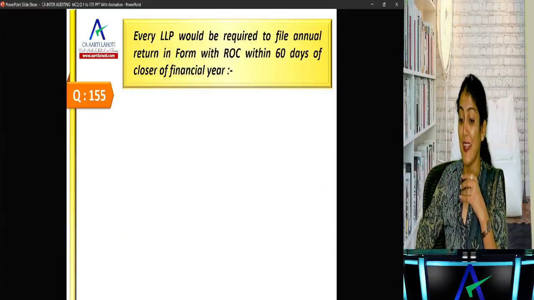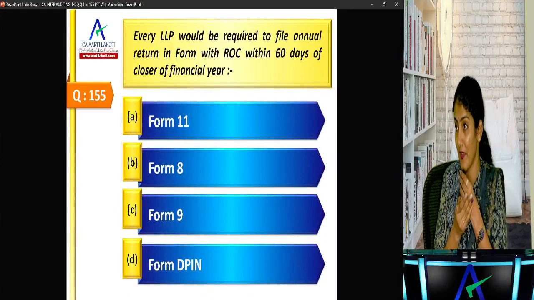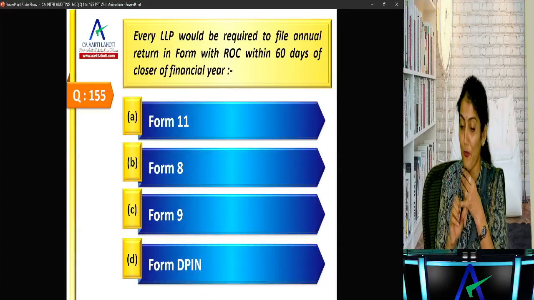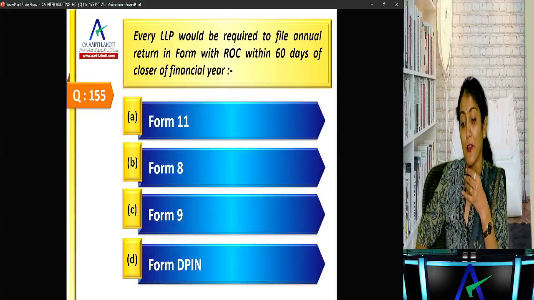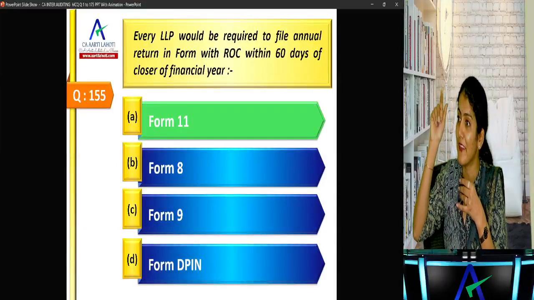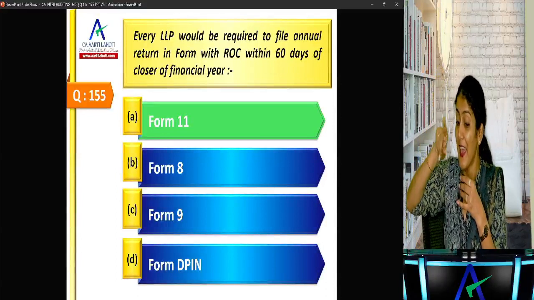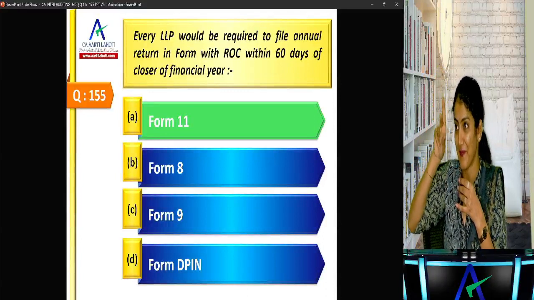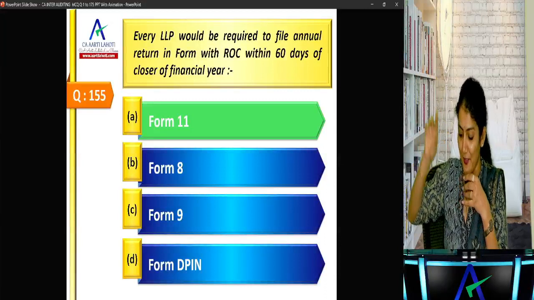Okay. Every LLP would be required to file the annual return in form with the ROC within 60 days of the closure of the financial year. Right, there is form 8 and there is form 11. There is no form 9 and there is no form DPIN over there. Right, so annual return is required to be filed in form 11. How I know that? Annual, NN, so 1 1. NN, so that's why I know it very clearly. Okay, annual return is form 11 and form 8, statement of accounts and solvency. So account and solvency, that is 8. So annual return. So NN, so 1 1. So that is form 11.